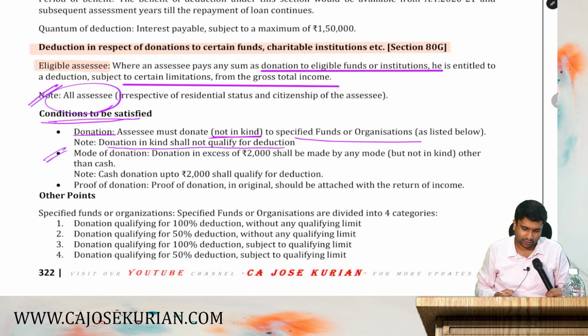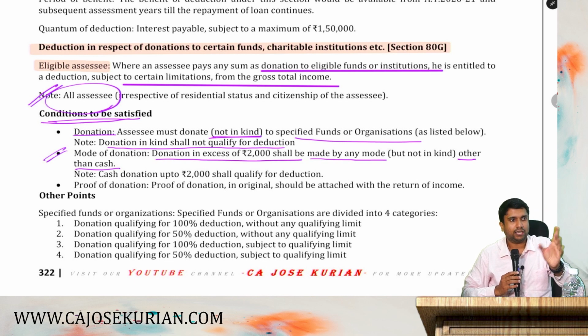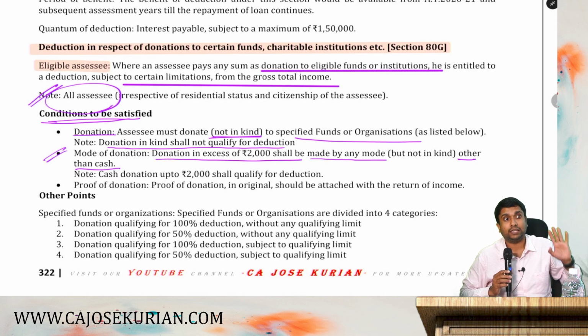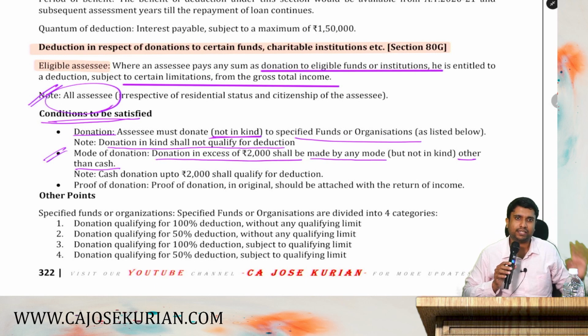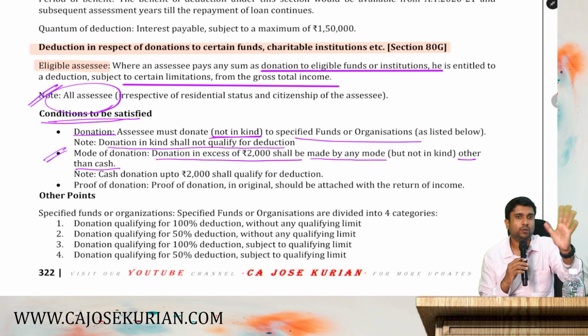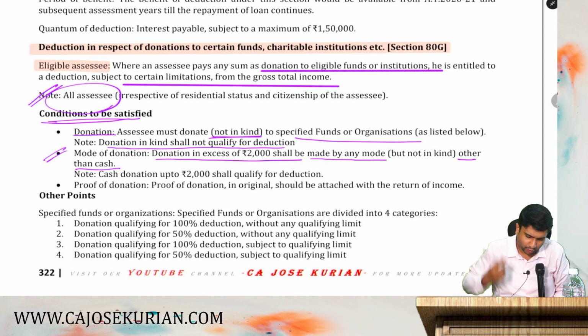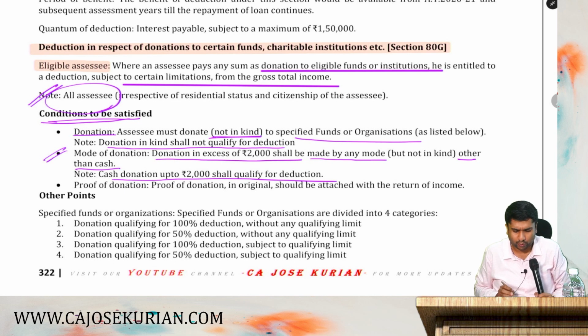Now, the mode of donation. Donation in excess of 2000 shall be made by any mode other than cash. So, if you are donating by cash, up to 2000 you can donate. And if you are donating more than 2000, then it should be in any mode other than cash. You can give a cheque or you can Google Pay it. Absolutely no problem. Don't give cash donations. So, up to 2000, you can give cash donations and maintain vouchers. Donations above 2000 have to be made in any mode other than cash. Moving on. Cash donation up to 2000 shall qualify for deduction.